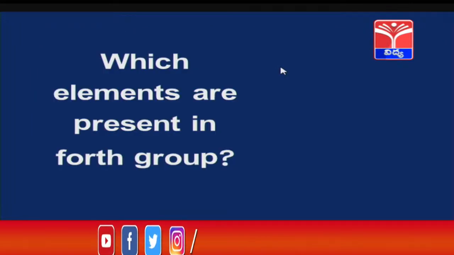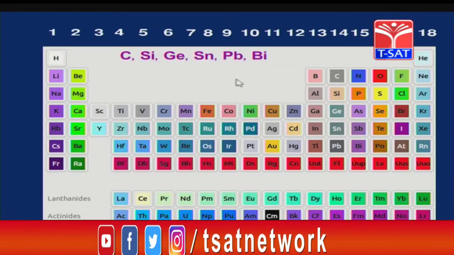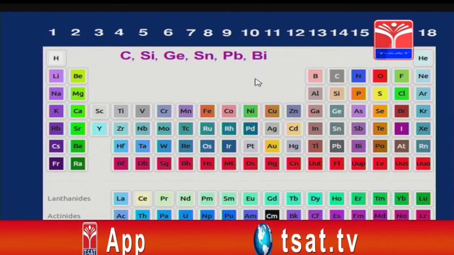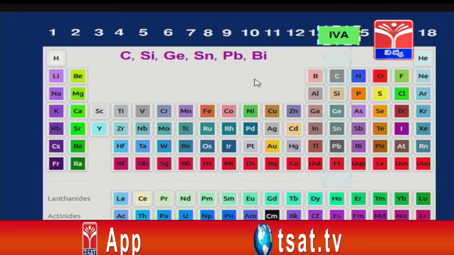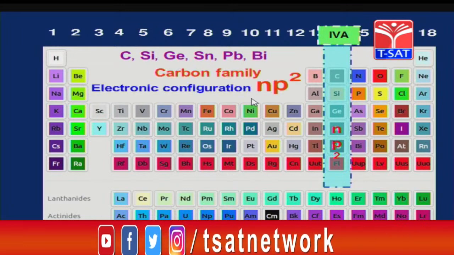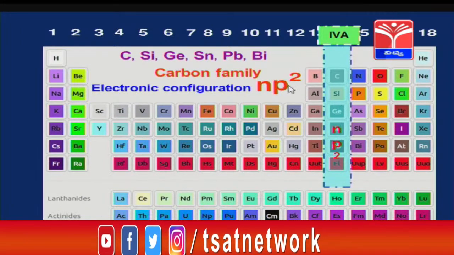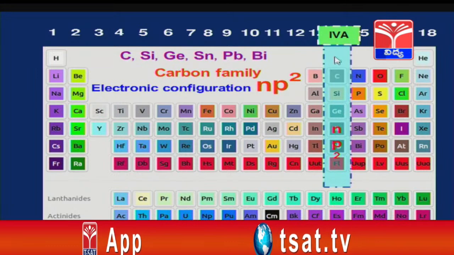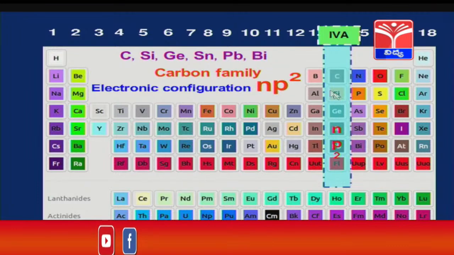Which elements are present in the fourth group? In the fourth group we have elements like carbon, silicon, germanium, tin, lead and bismuth. It is also called the fourth A group. The elements belong from carbon to bismuth. Therefore, it is called the carbon family. The electronic configuration of this group is np2. Before that ns2 will be filled. Therefore, there are 4 electrons in the outermost orbit of this group. Therefore, it belongs to the fourth group.